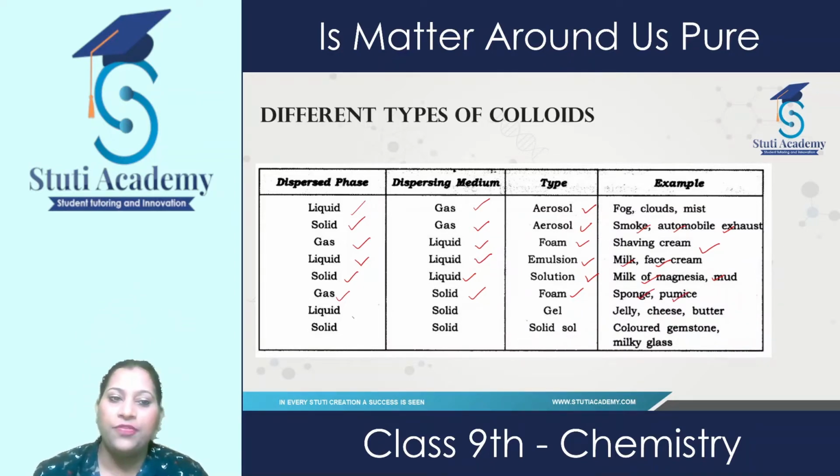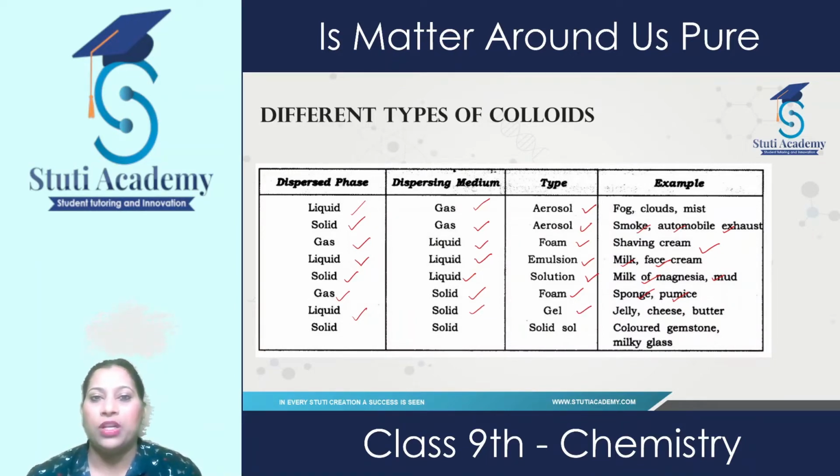If the dispersed phase is liquid and the dispersing medium is solid, the type of colloid is gel. The examples are jelly and butter. If the dispersed phase is solid and the dispersing medium is also solid, then we call it solid sol. The examples are gemstones and milky glass.